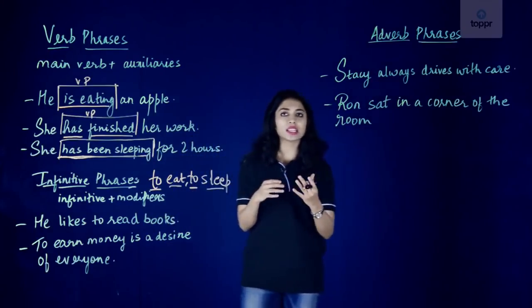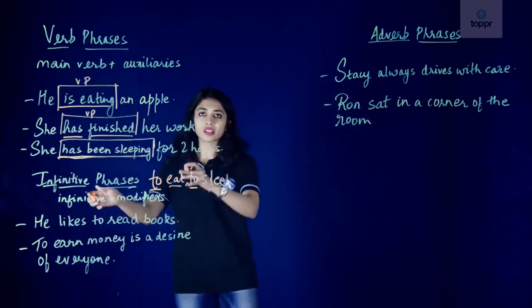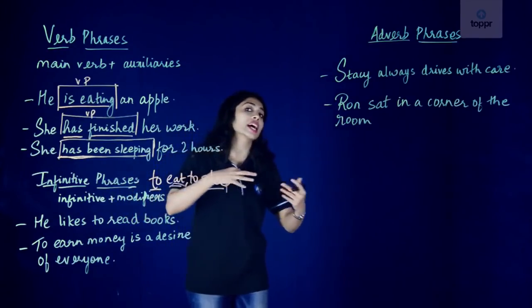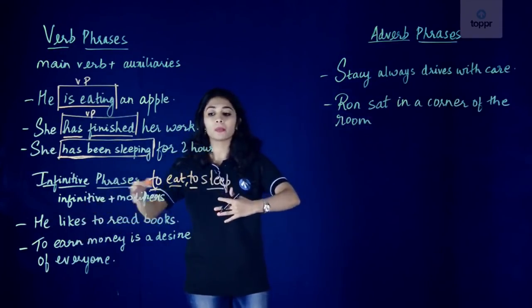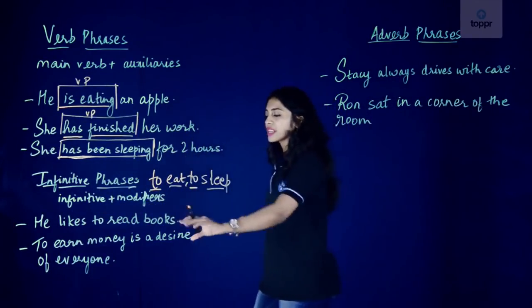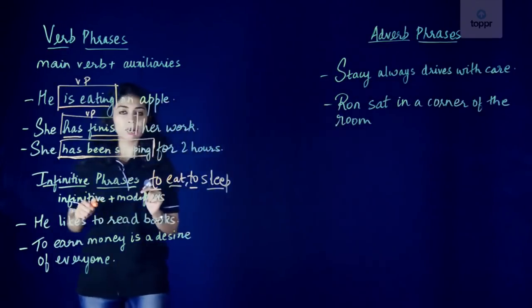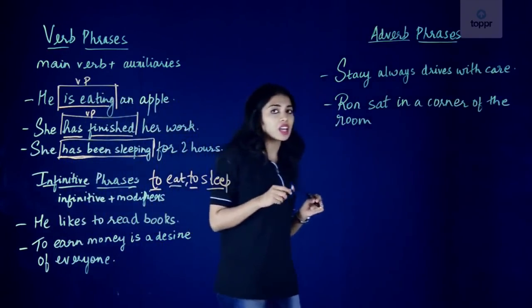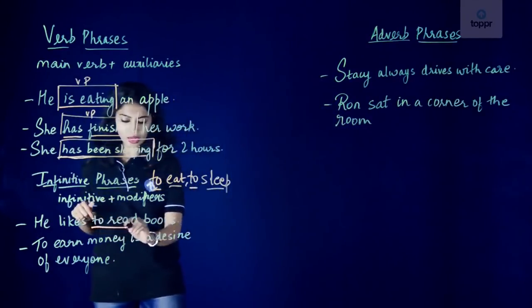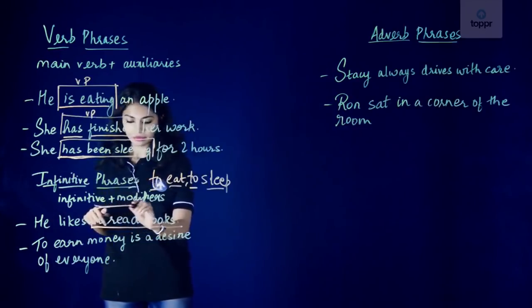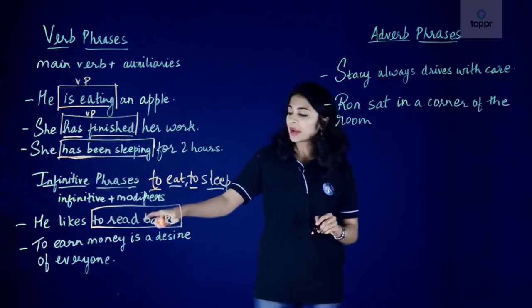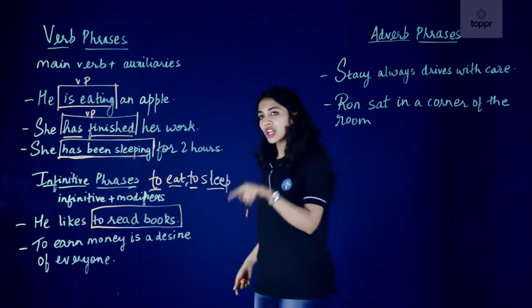So infinitive phrases come with the infinitive, that is to eat, to sleep, to work, and plus they come with modifiers, that is words that tell us more about the infinitives. So let's understand the infinitive phrases better with the help of these two examples here. She likes to read books. The best way to identify the infinitive phrase is by identifying the word to. So we have to read books. To read books is our infinitive phrase because it has the infinitive to read plus a modifier, that is books. Let's look at the next sentence.